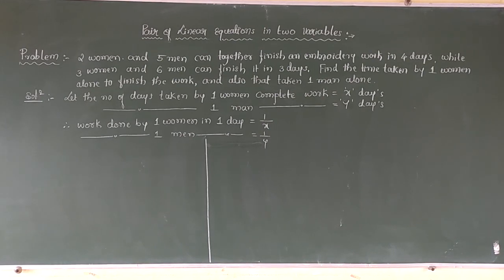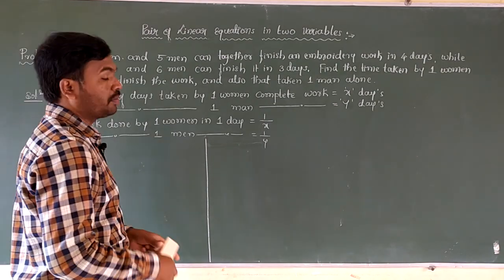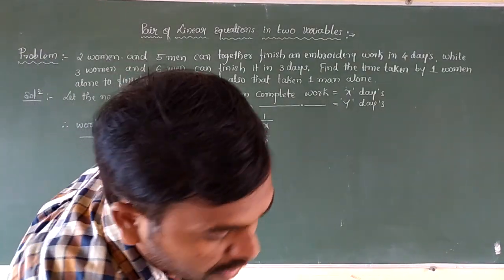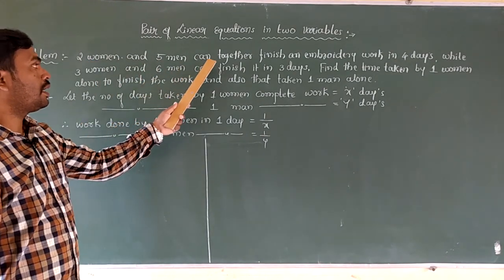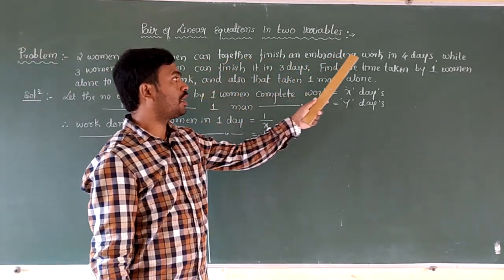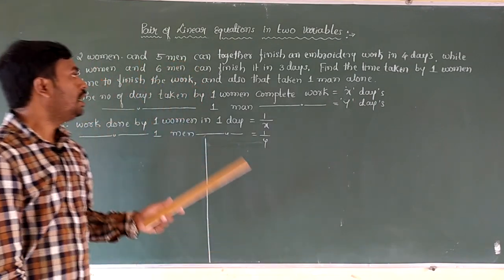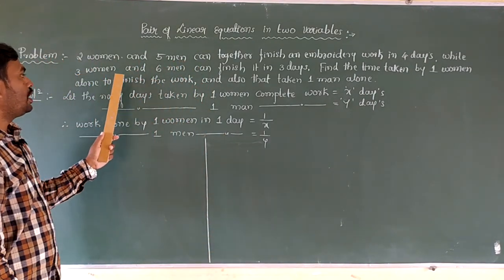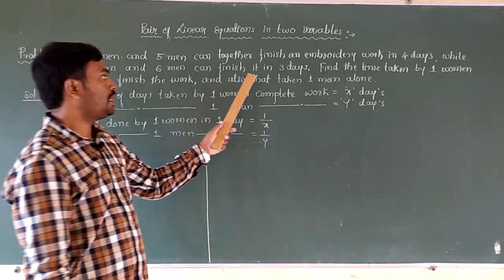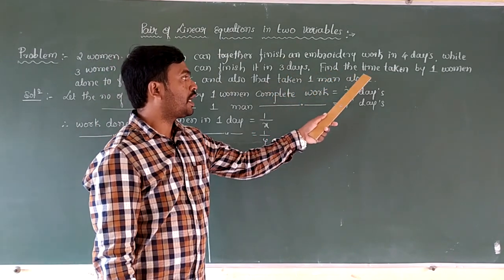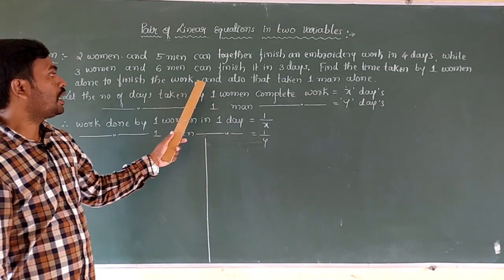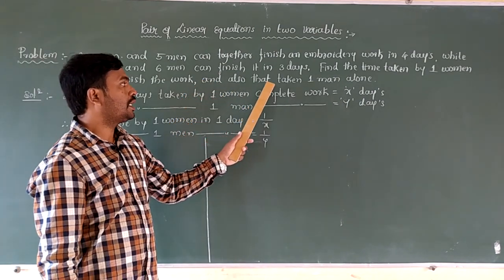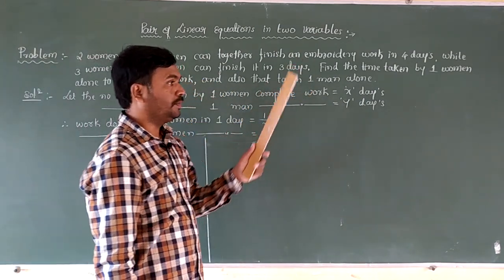Okay children, next problem here, equations, pair of linear equations in two variables. Let us take the next problem here. Two women and five men can together finish an embroidery work in 4 days, while 3 women and 6 men can finish it in 3 days. Find the time taken by one woman alone to finish the work and also that taken by one man alone.